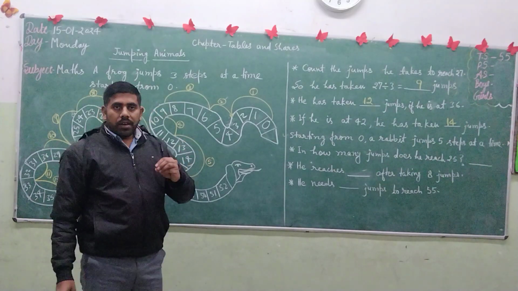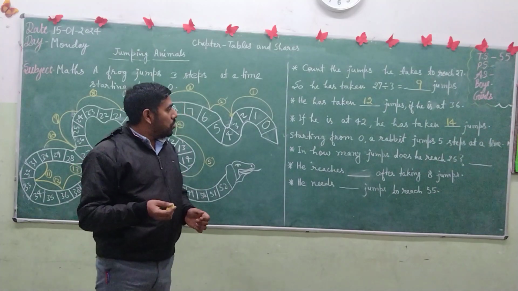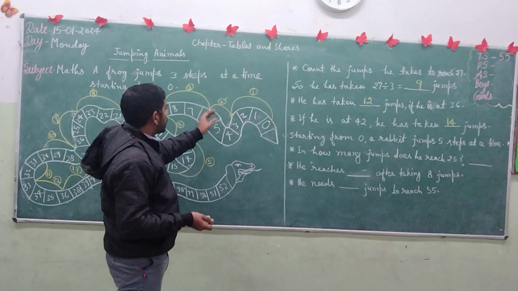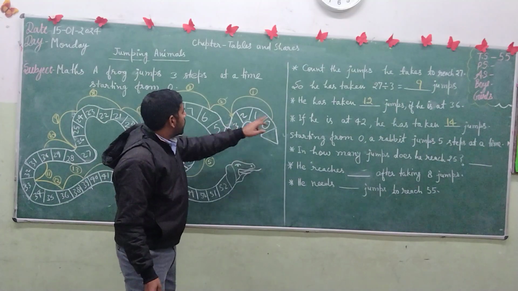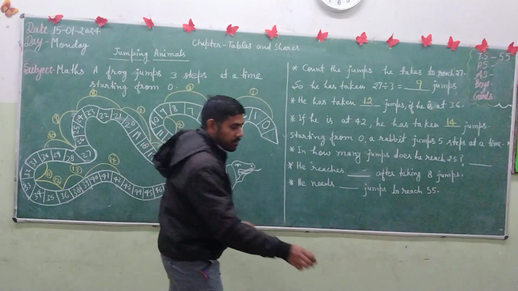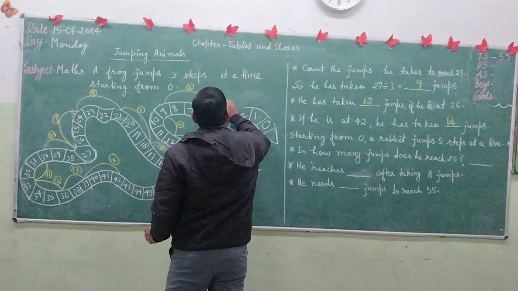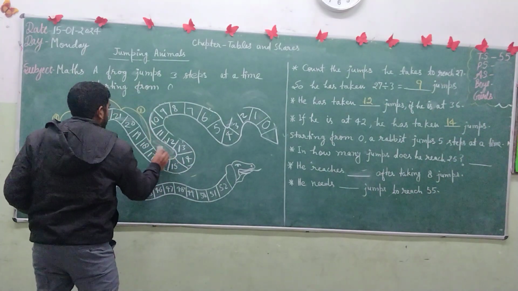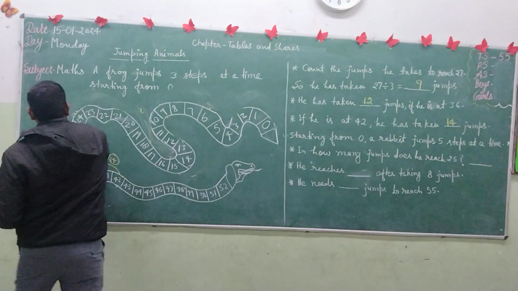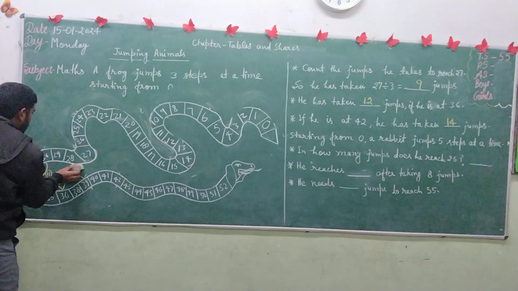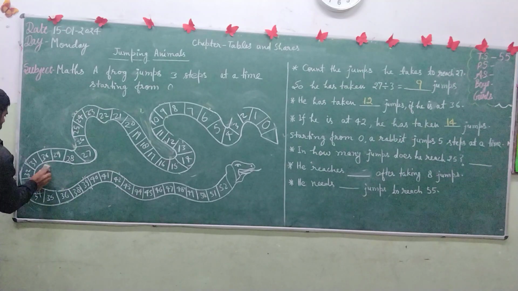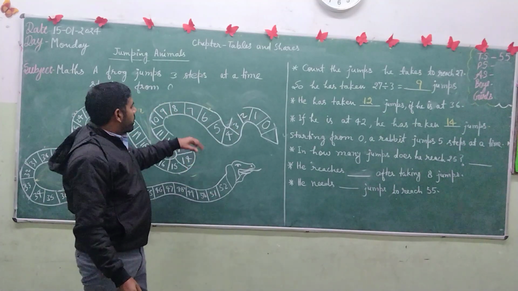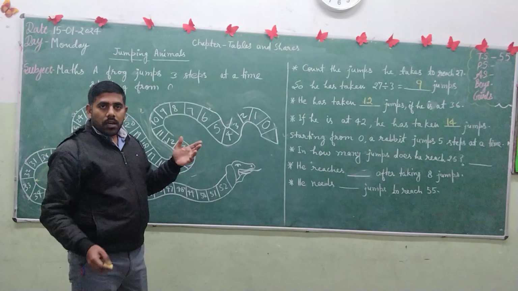So the rabbit jumps 5 steps at a time, and will reach step 5 after the first jump.